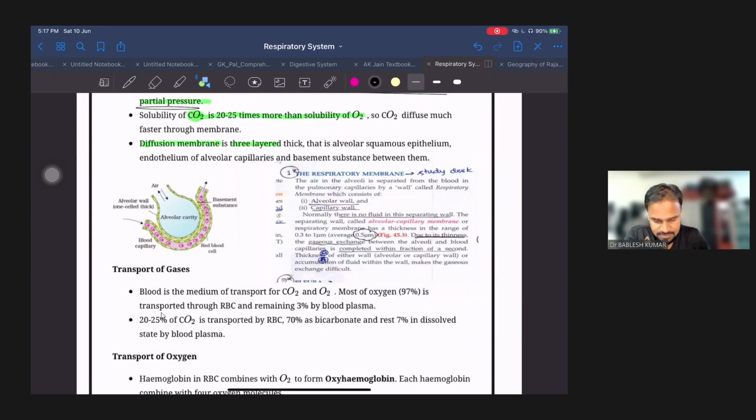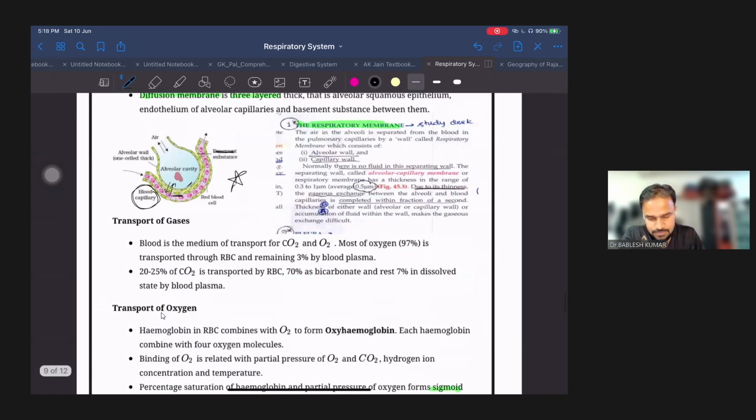Then we discussed this diagram, we already discussed the respiratory membranes. Here we have alveoli, this is alveoli, and this is the basement membrane of alveoli, and here we have blood capillaries, and there are two membranes between these. One is the basement membrane of blood vessels, and here we have the alveolar wall, and diffusion of gases takes place in between them. ठीक है.